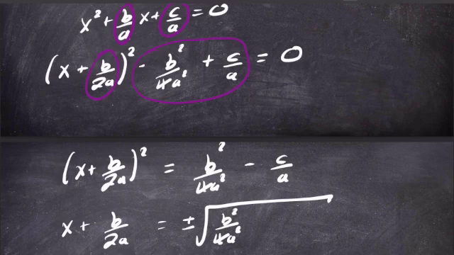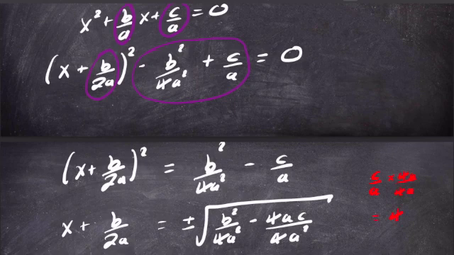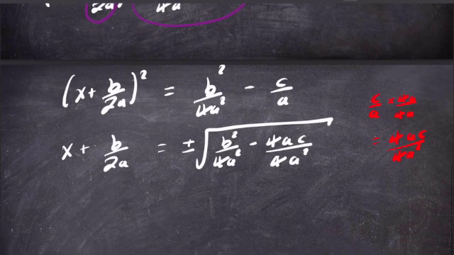And the second term I'm going to write slightly differently. I'm going to write this as 4ac over 4a squared. So what did I do here? All I did was take c over a and times the top and bottom by 4a, which gives us 4ac over 4a squared.